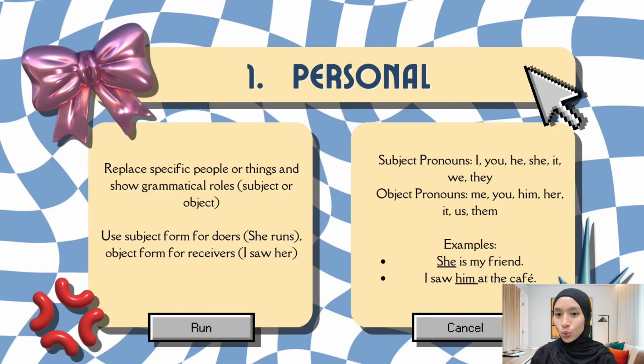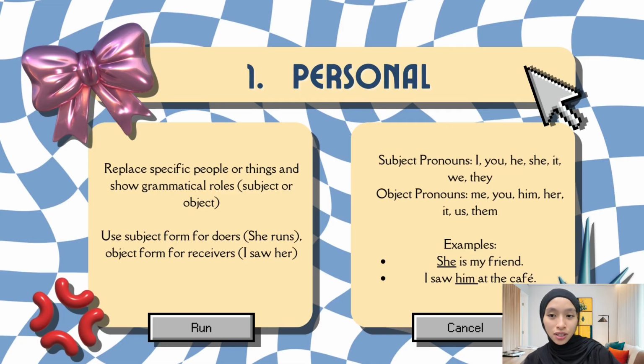Okay, first, we have personal pronouns. These refer directly to people or things. They can act as subjects by using I, you, he, she, it, we, they, or as objects by using me, him, her, us, them. For instance, she is my friend uses a subject pronoun, while I saw him at the cafe uses an object pronoun.